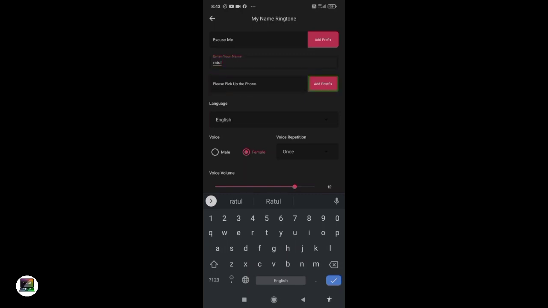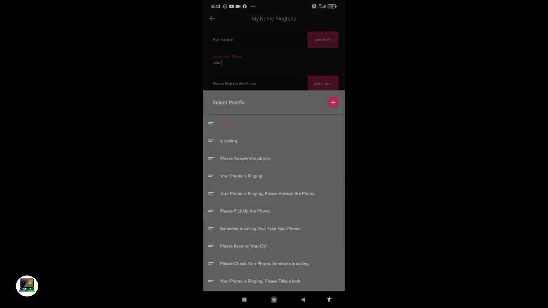Add postfix. Postfix means what to say after the name, like please pick up the phone, or you have a phone call. So I'm just double tapping it here.